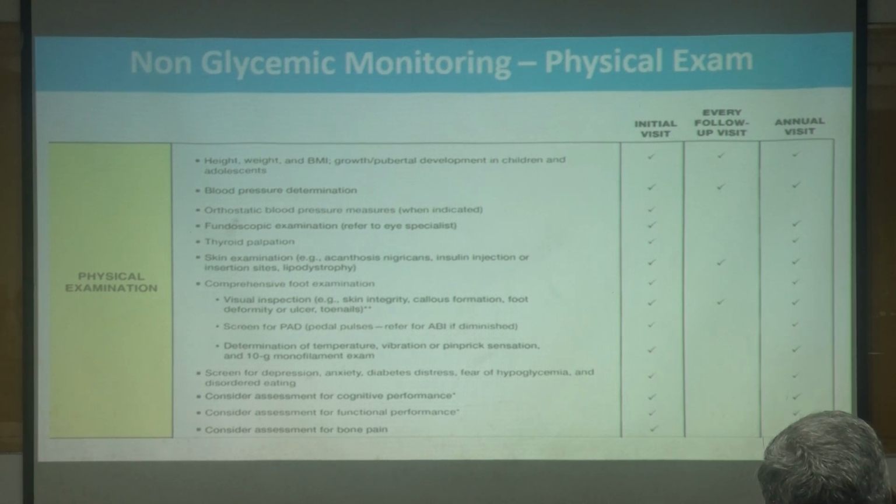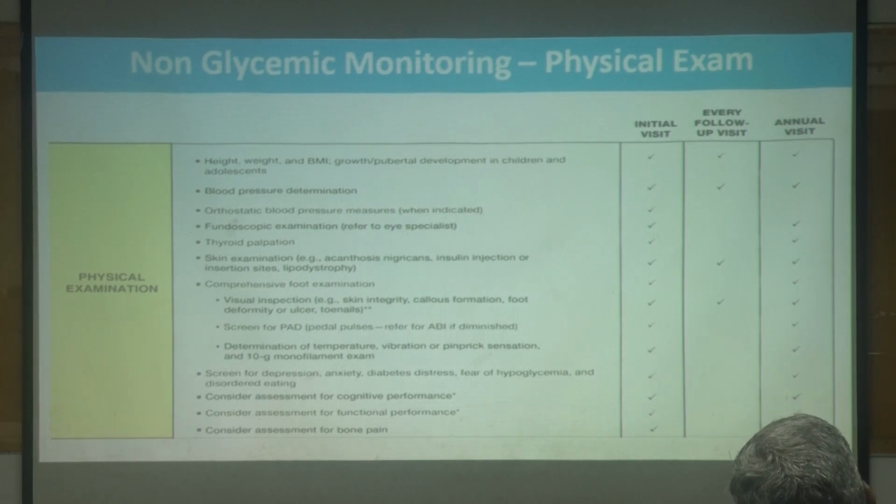Look for, inspect any foot changes, cracks, dryness, or any fissures, anything that happens, and screen for PAD. That screening with the machines can be done once in a year, but just look for PAD, and temperature, all these things can be done once in a year. And screen for depression, anxiety. By discussing with the patient, you can be able to understand. If you have doubt, go for the scores.